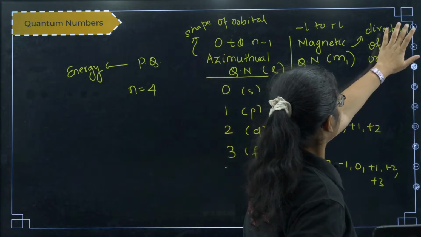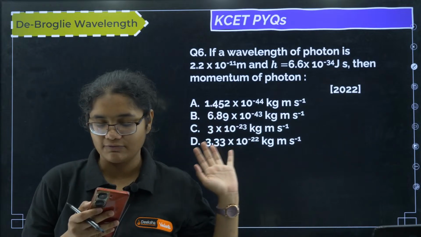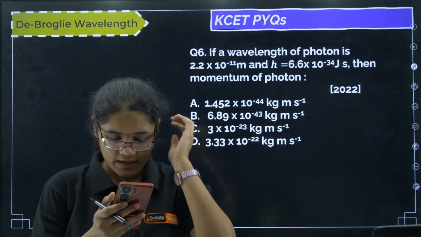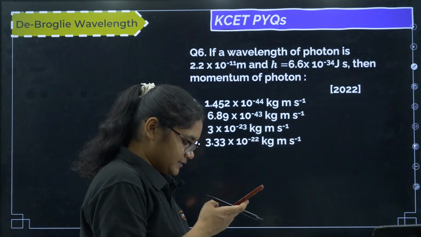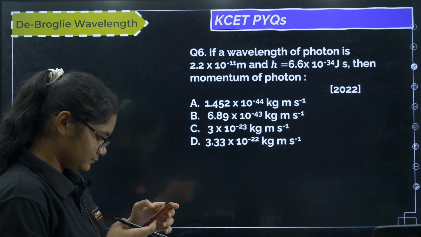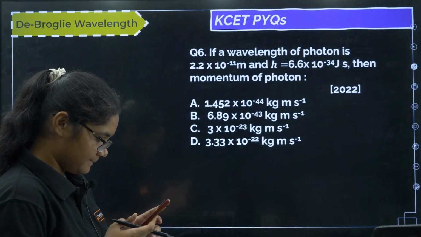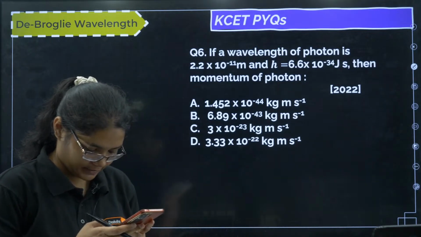Okay. Let's go to the first question. So students, we are just left with 3-4 questions. Let's solve it quickly. Yes, shape of the orbital. Yes, Nagavani, you are correct. Now please solve it. Orientation of the orbital. Okay.